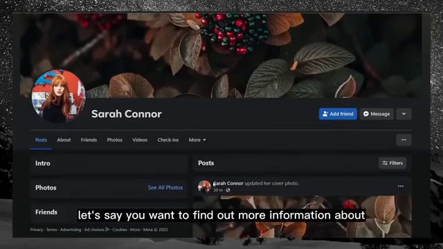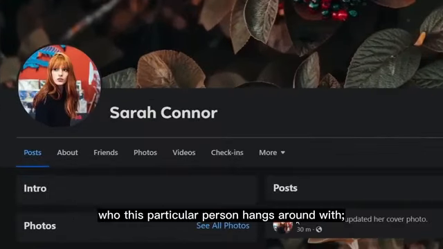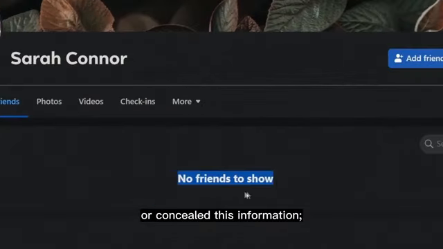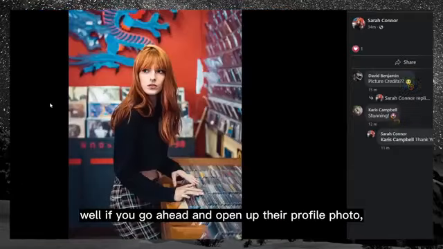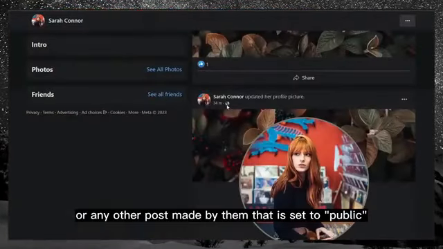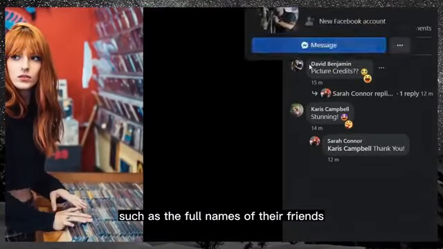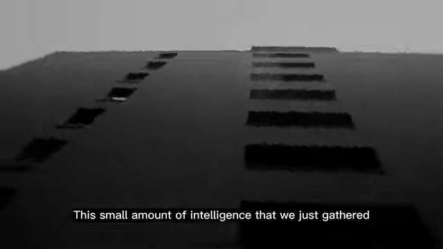For example, let's say you want to find out more information about who this particular person hangs around with, but when you go to their Facebook's friend list, you notice that they've hidden or concealed this information. So what can you do in a scenario like this? Well, if you go ahead and open up their profile photo, cover photo, or any other post made by them that is set to public, you can look at the likes or comments to possibly get some clues, such as the full names of their friends and the people they frequently interact with. This small amount of intelligence that we just gathered is called open source intelligence.